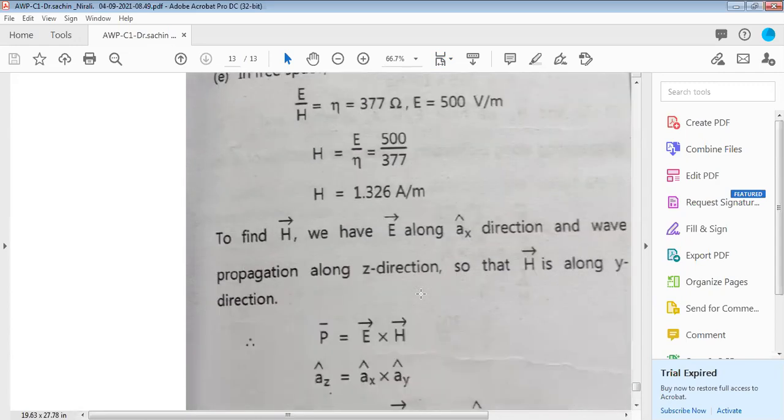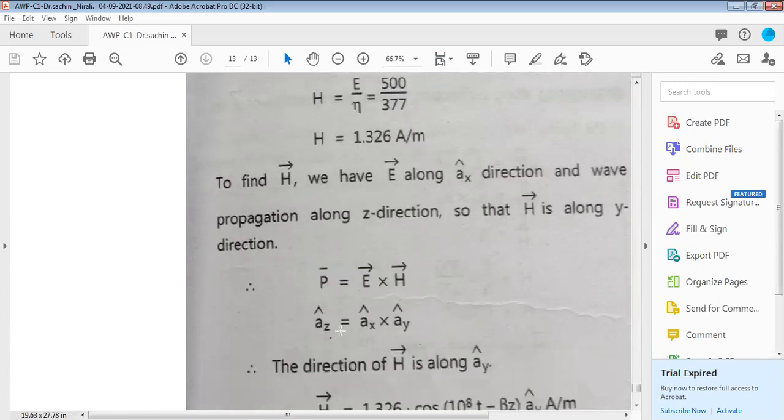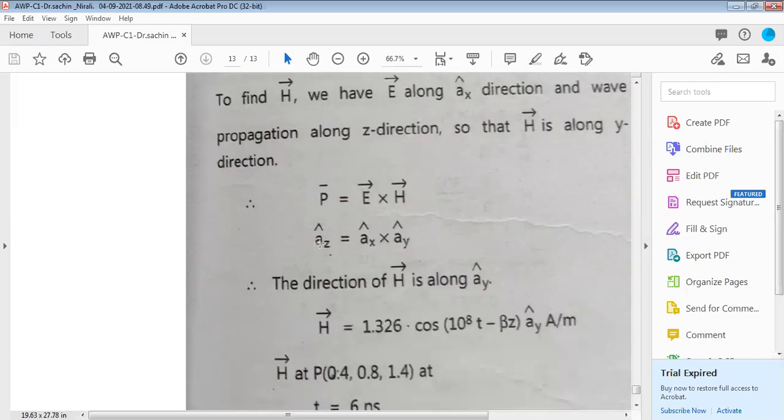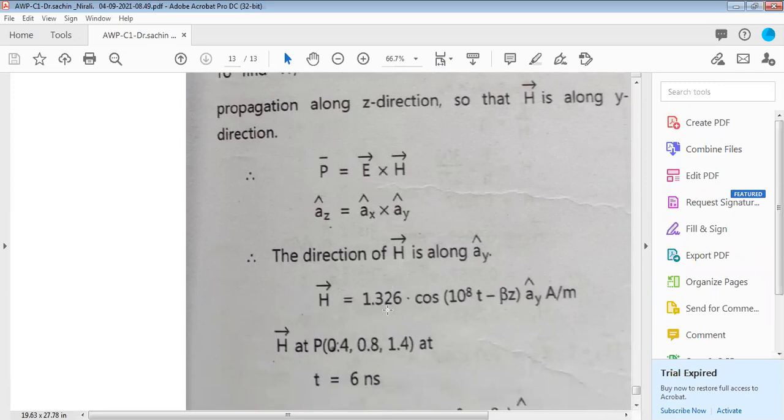Now next is to find the H and the E in the AX direction and the other direction. What is my pointing vector? P is equal to E cross H. Always remember E is given in the AX direction in the numerical. So E is in the AX direction, H is in the AY direction, and the remaining power is in the AZ direction. In this way, you can write the direction of H along AY.